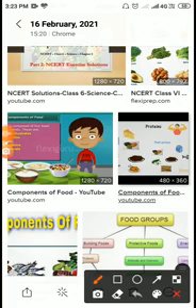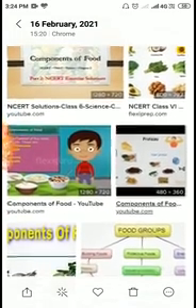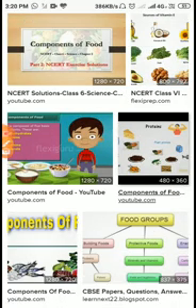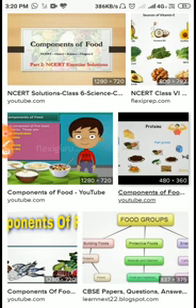My dear students, today you are going to learn about chapter 2, and that is the components of food. This chapter will provide the complete knowledge of the different components of food. As you are looking here, different types of dishes, different types of plants, and different types of food items are here.